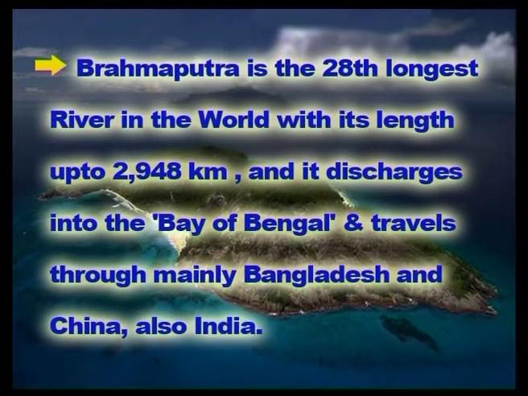Brahmaputra is the 28th longest river in the world, going up to a distance of 2948 kilometers. This river discharges its materials into the Bay of Bengal and travels through mainly Bangladesh, China and India.